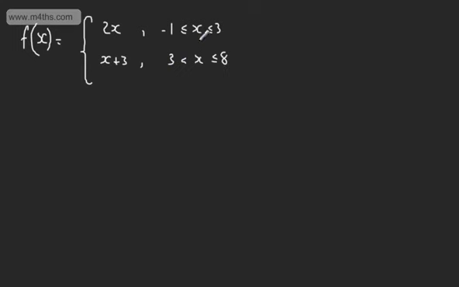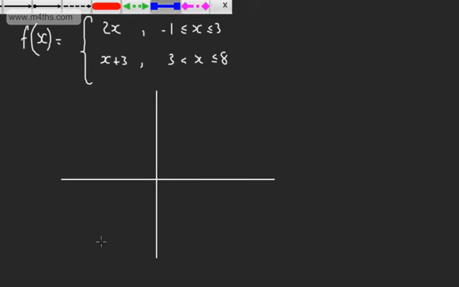So this is what we call a piecewise function, and we could draw this in 2 sections. So we've got 2 linear functions, and we would have now 2x. So 2x is going to be from -1 to +3.